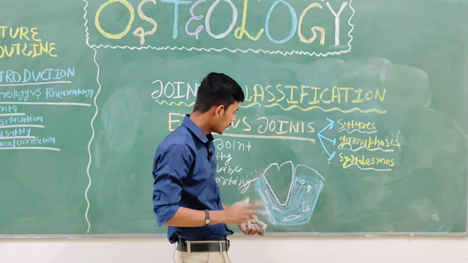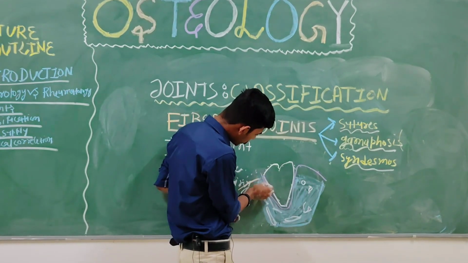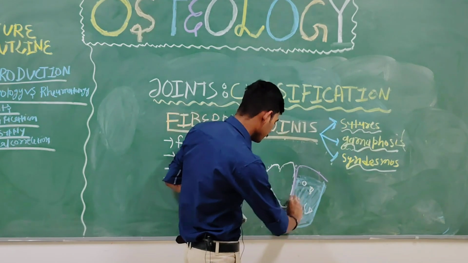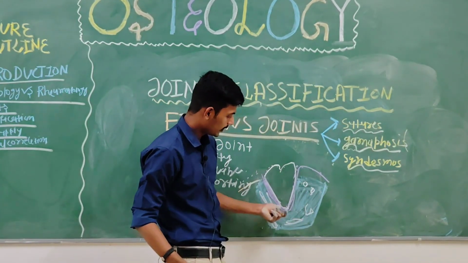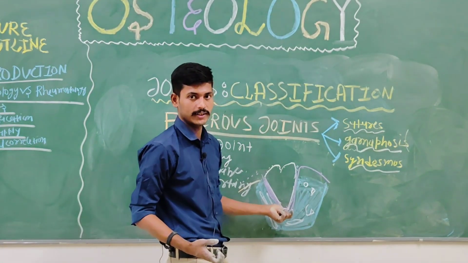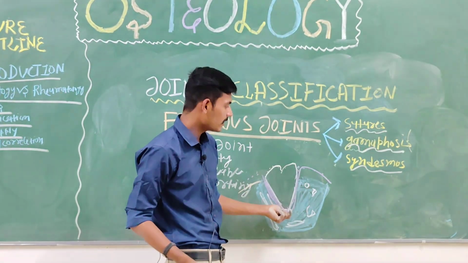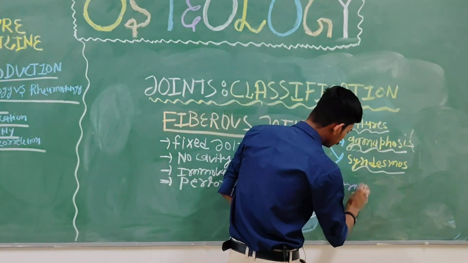Gomphosis. Understand? Now, the clinical point you should remember is that there are some bacteria which damage this joining, and it is a very tight joining. It is joined by the periodontal ligament.